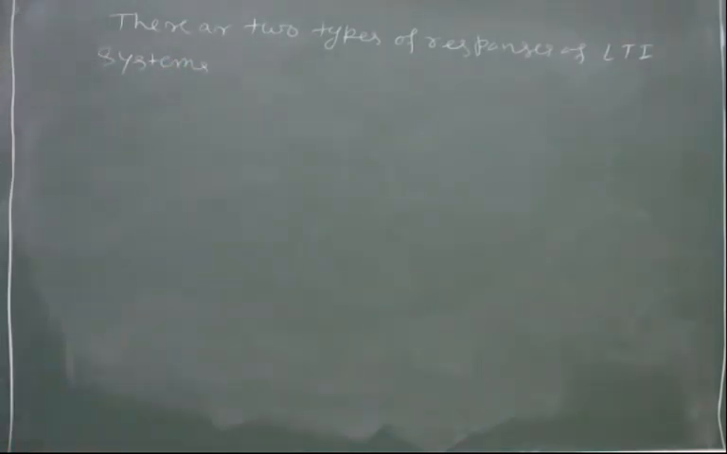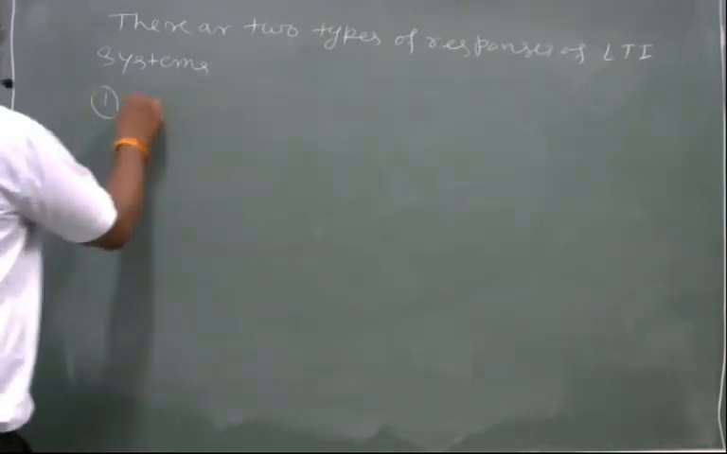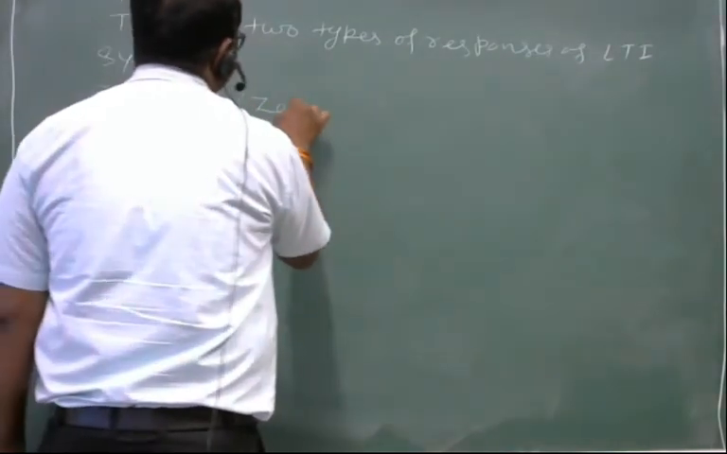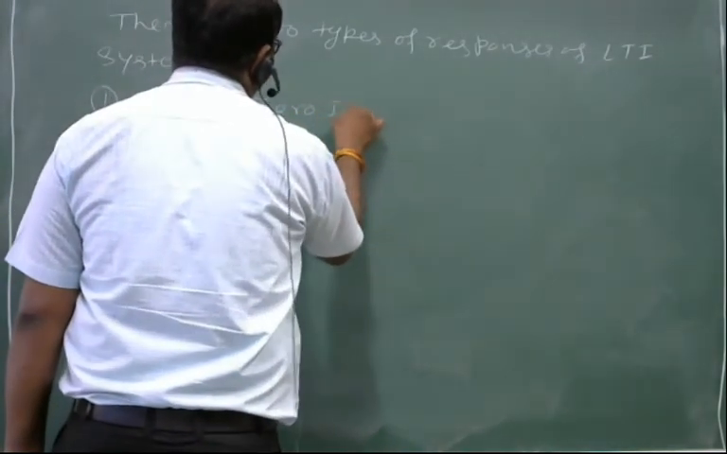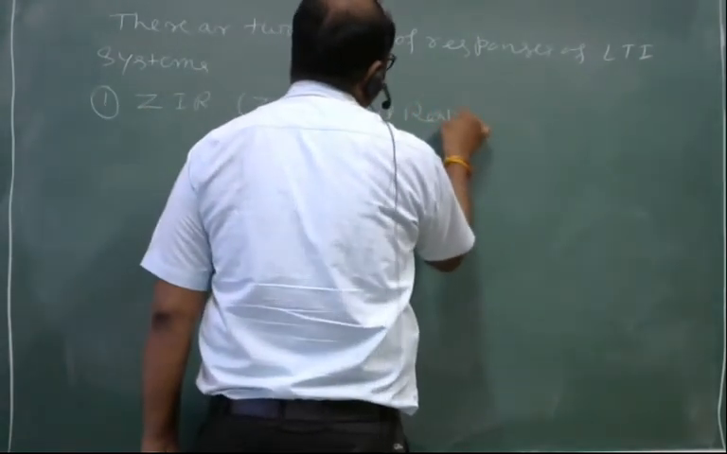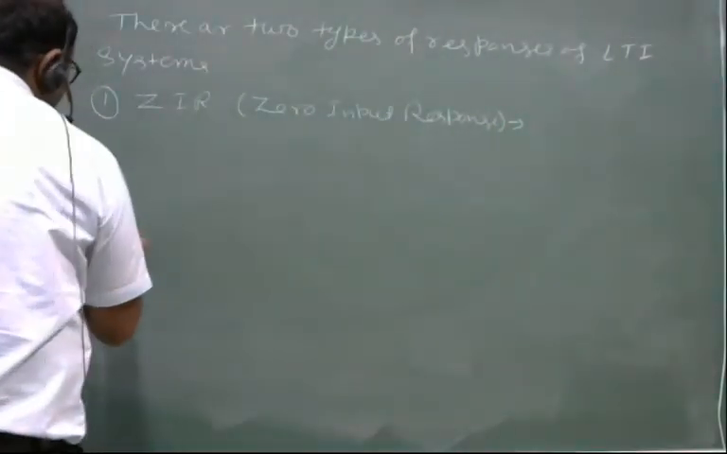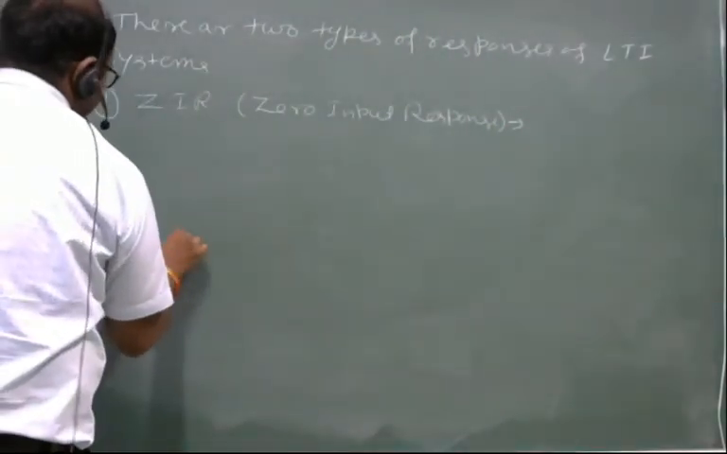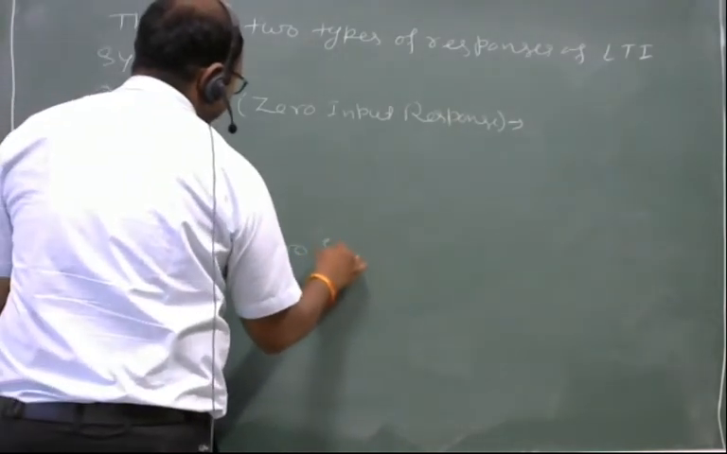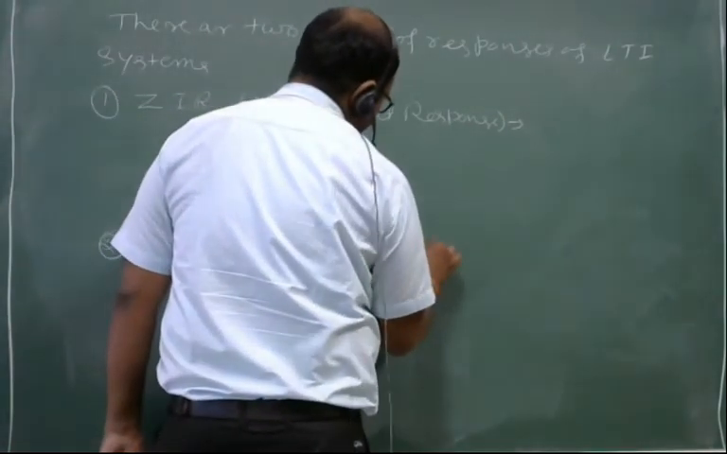Two types of responses of an LTI system. First, ZIR, which is zero input response, and second one, ZSR, zero state response.